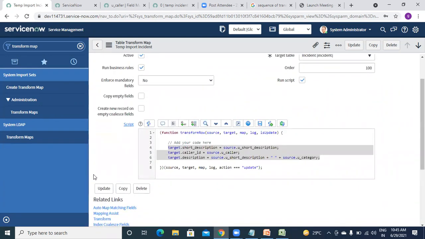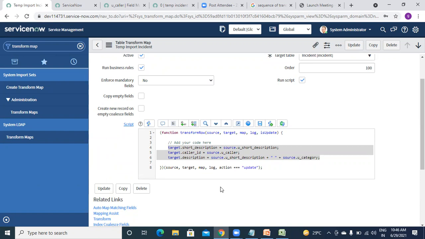But we will open one or two transformation maps and see what script is written inside them. Okay, so till now we have covered the transformation map, and I hope you understood this topic, right?